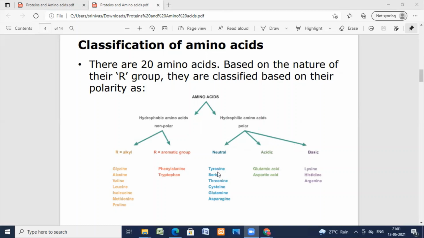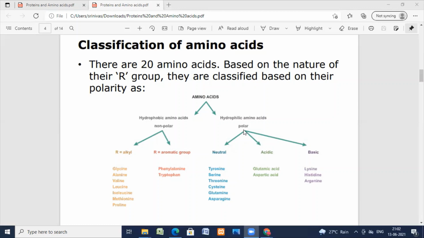In the neutral amino acids, we can see tyrosine, serine, threonine, cysteine, glutamine, asparagine. These are all the neutral amino acids. The number of acid groups is equal to the number of basic groups. These are called neutral amino acids.